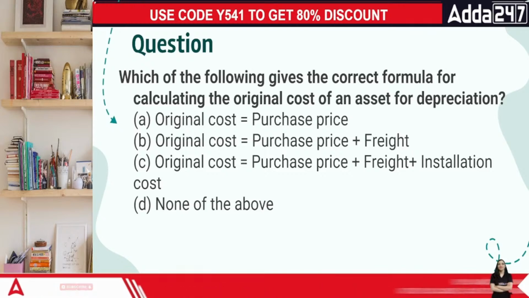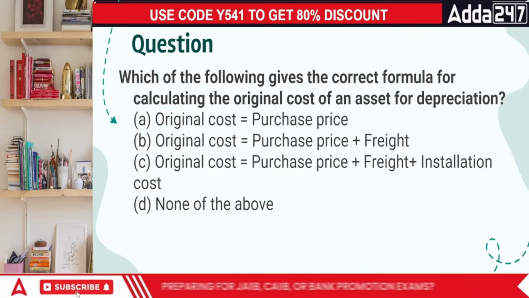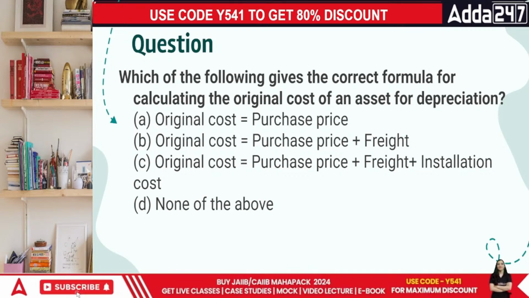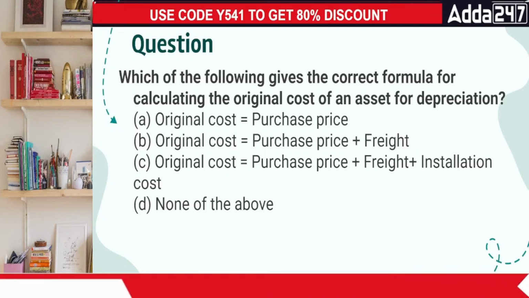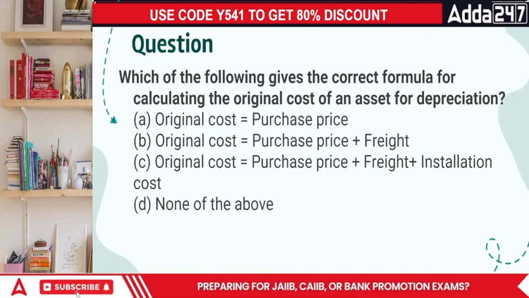Done, everyone? In this case, what's going to be the answer? When we talk about depreciation, depreciation is basically the period for which we are using that particular thing. That means the value of that particular asset declines. How do we look at it? When we talk about depreciation, then depreciation is on the total value of the asset.